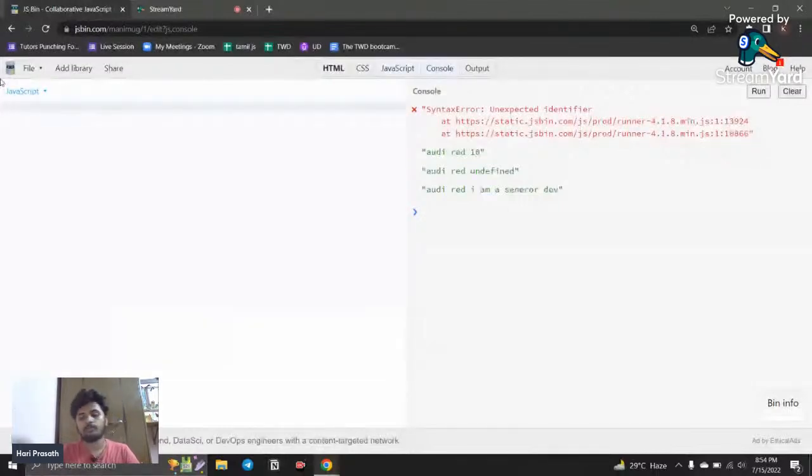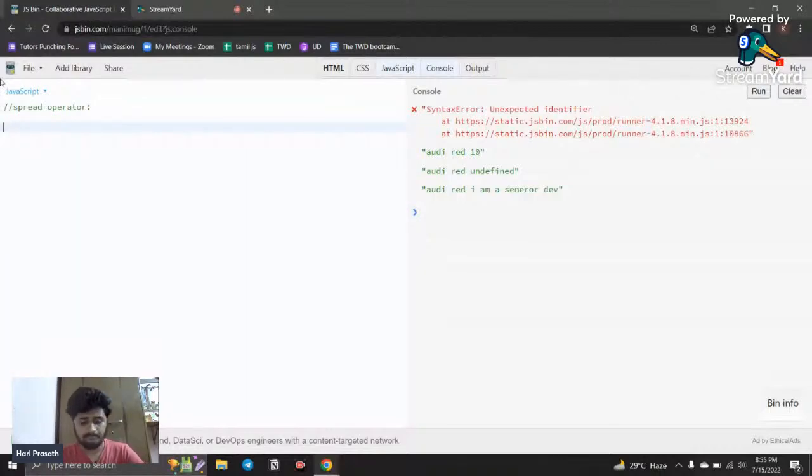So this will help to easily destructure. It will slice all your arrays and give the items into separate variables. Okay, so next we're going to see about the spread operator. So what is meant by spread operator? The spread operator is used to quickly copy and paste your arrays or objects. How can I do that?